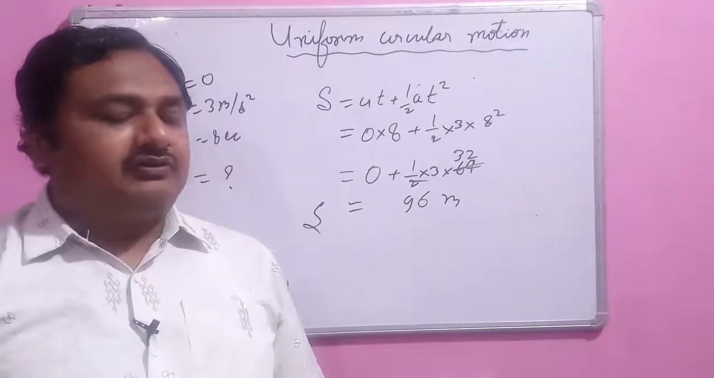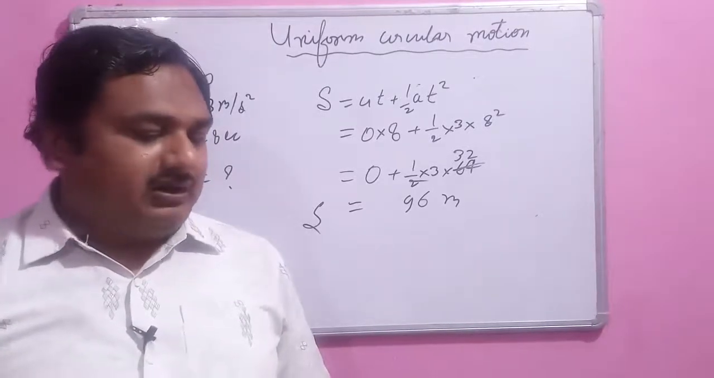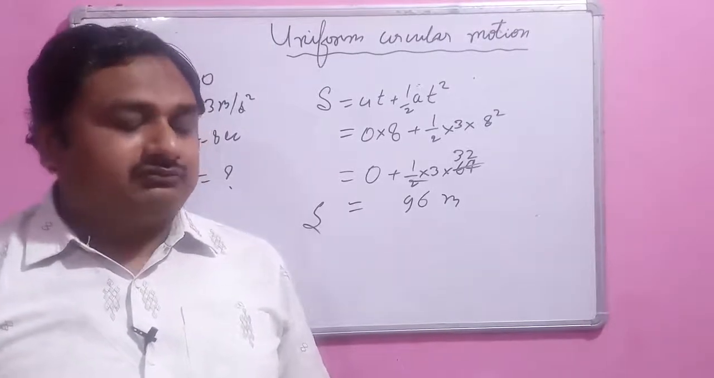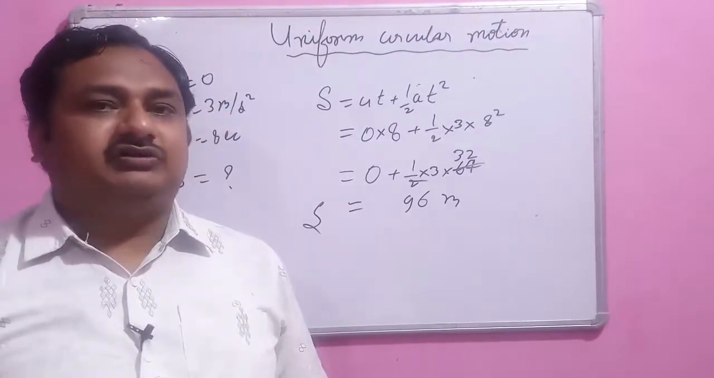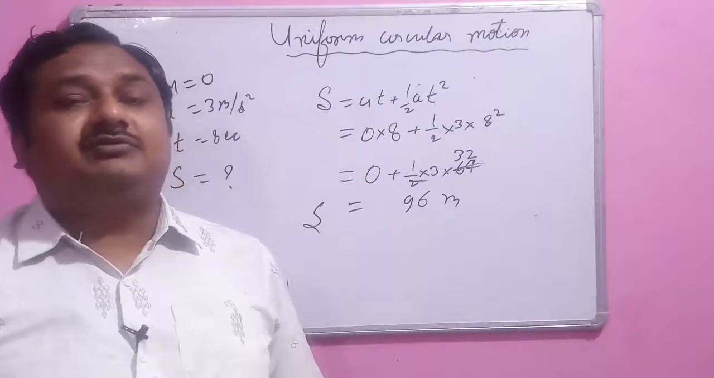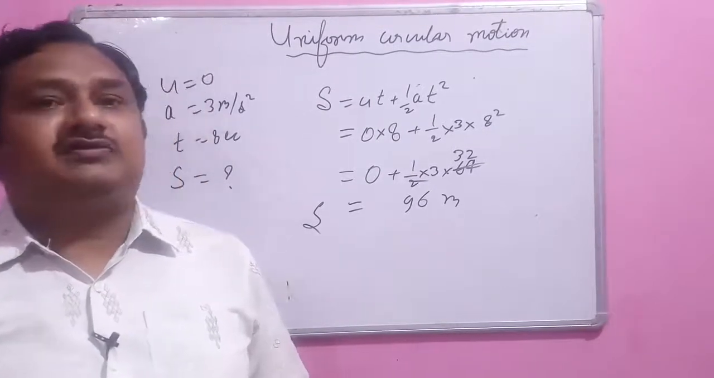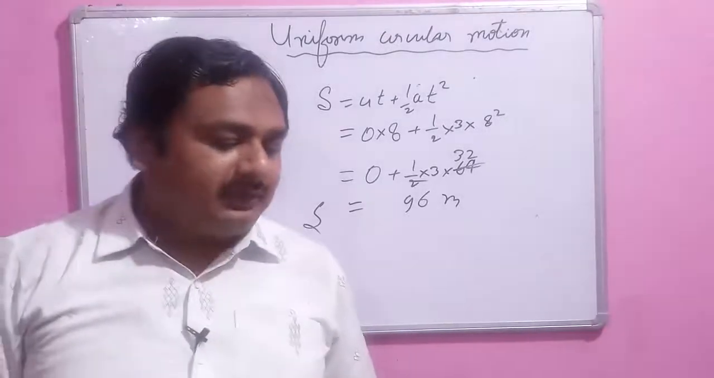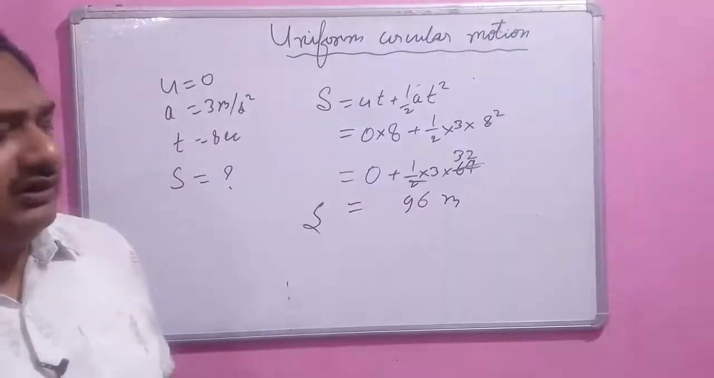The ball is gently dropped from a height of 20 meter. Its velocity increases uniformly at a rate of 10 meter per second square, which means velocity is increasing with time, so that is the acceleration. Its acceleration is 10 meter per second square. With what velocity does it reach the ground? We have to calculate.